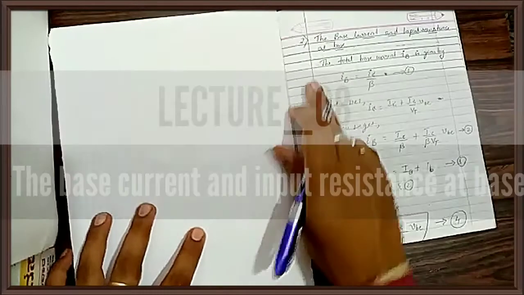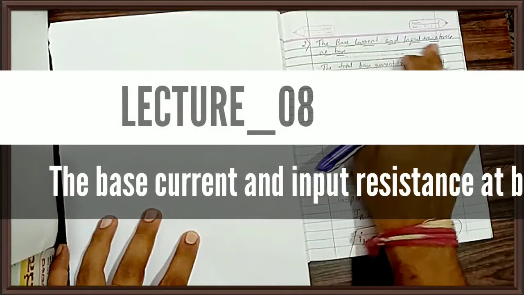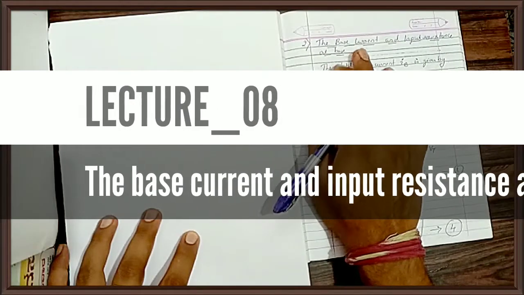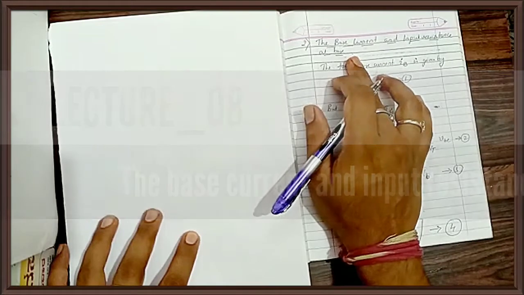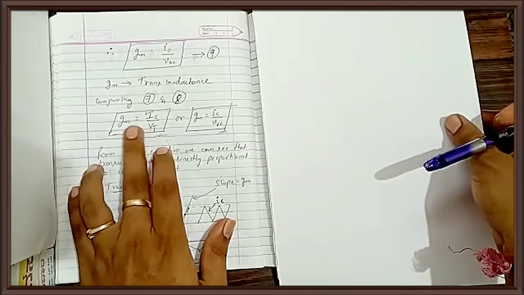Hello everyone, in today's discussion I will be discussing base current and input resistance at base. In the last class I tried to derive the expression for transconductance gm.